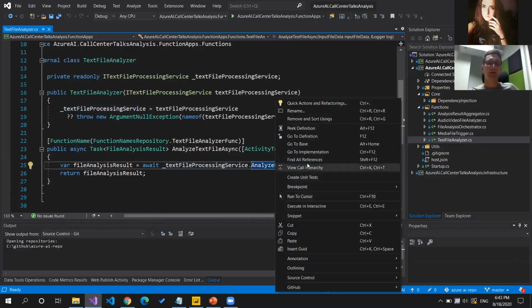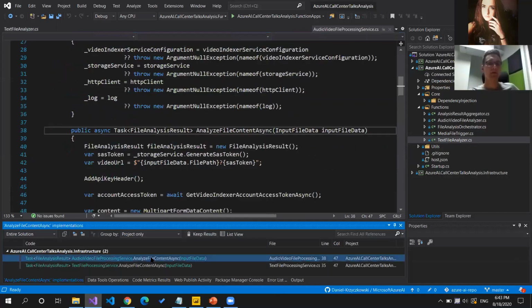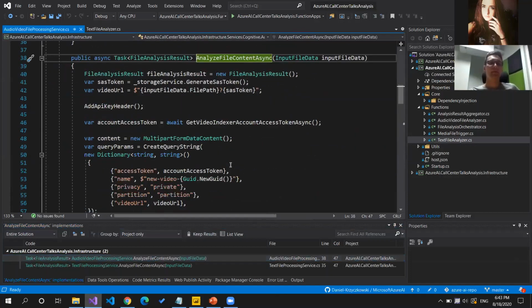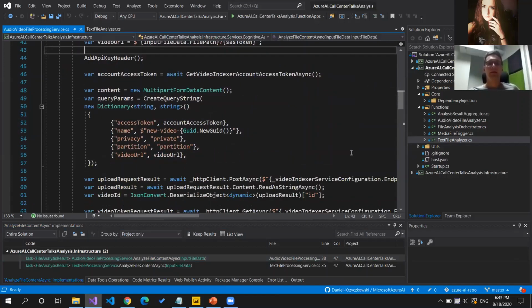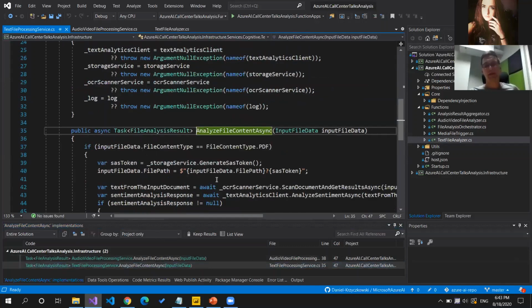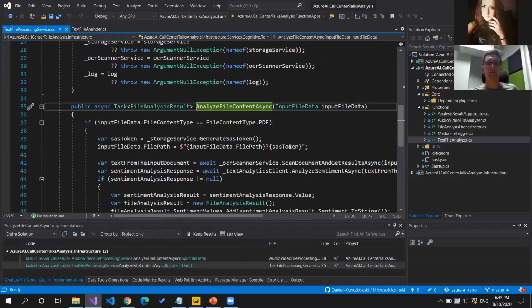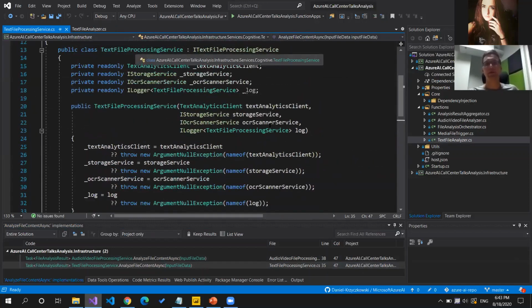And what is happening here underneath, let me show you this one. As you can see, there is a method that will call, in this case, either Video Indexer or Text Analytics API. In this case, we are talking about the text files. So let me focus on this class, so text file processing service.